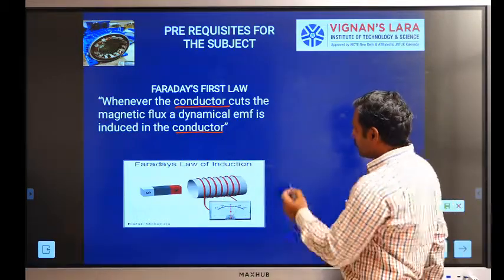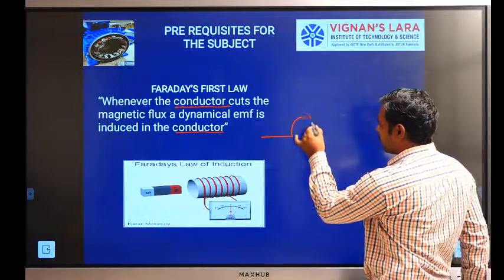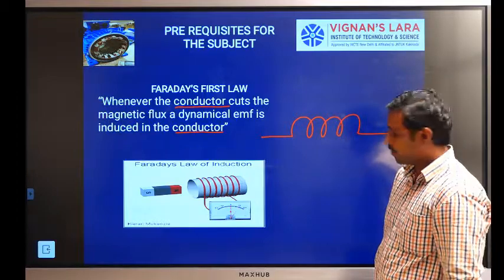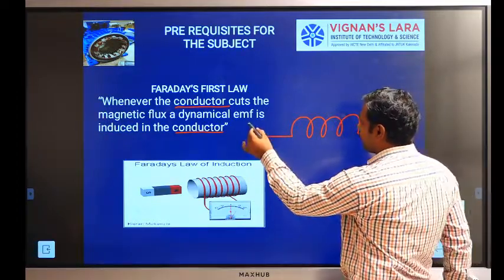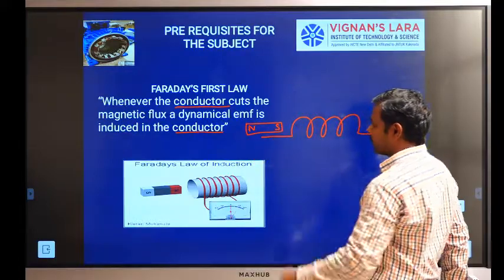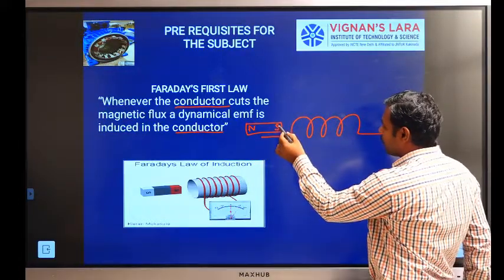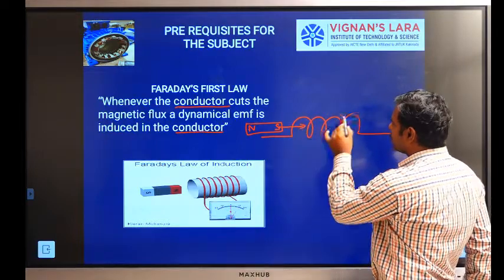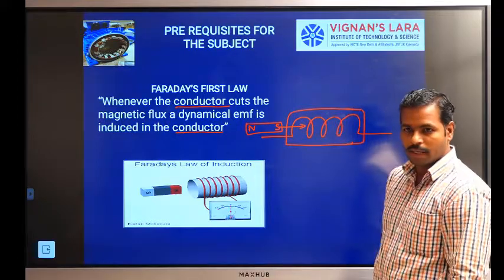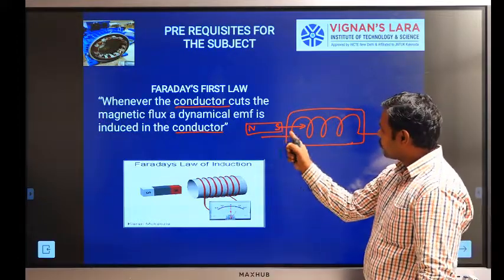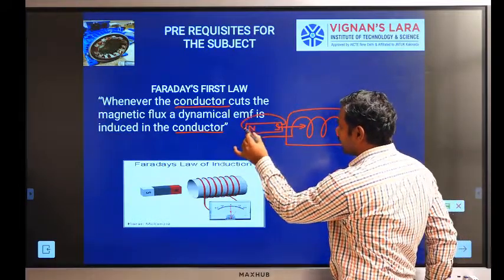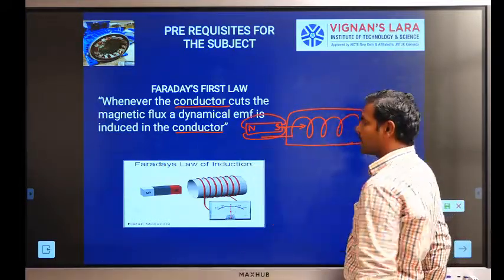That means when we consider a coil, we place a permanent magnet with north pole and south pole, which is moved inside the coil, which is a hollow conductor. The magnet generates magnetic lines of force.